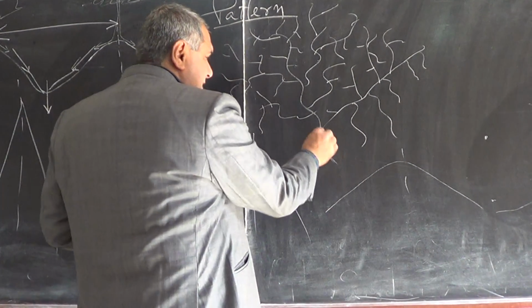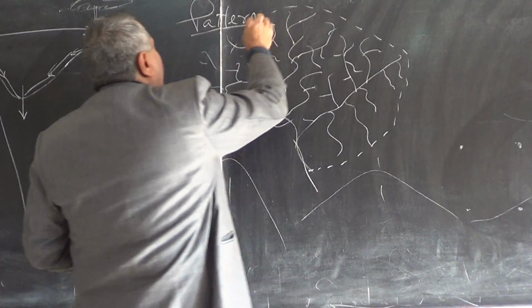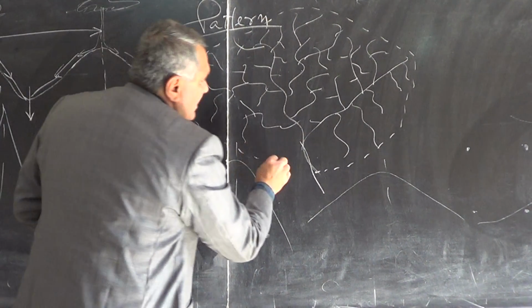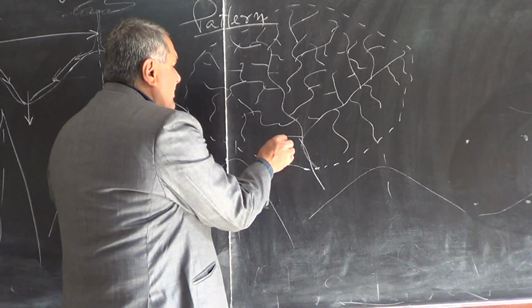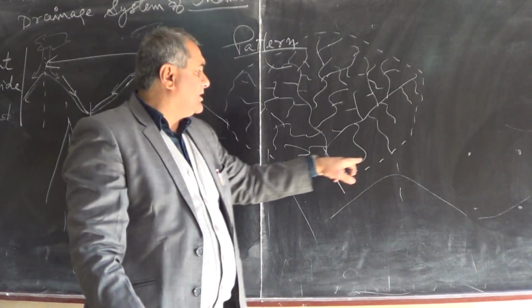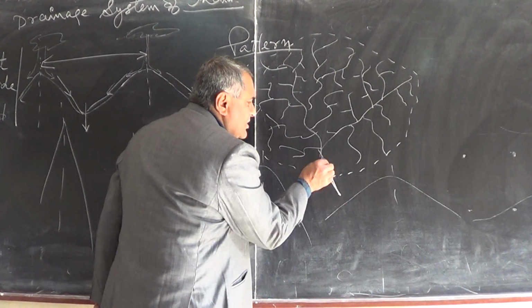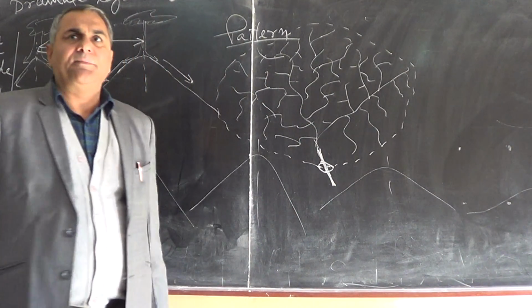You can say this river is getting water from this much area. Whatever rain takes place in this area, the entire water is discharged through one channel, and this is the neck of the channel.